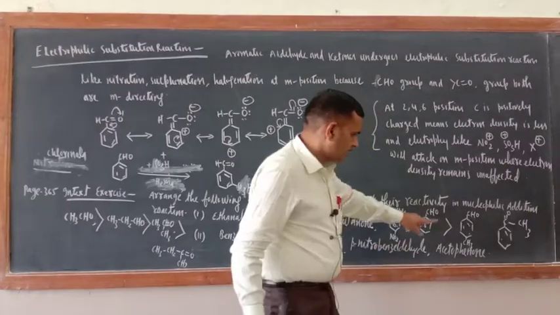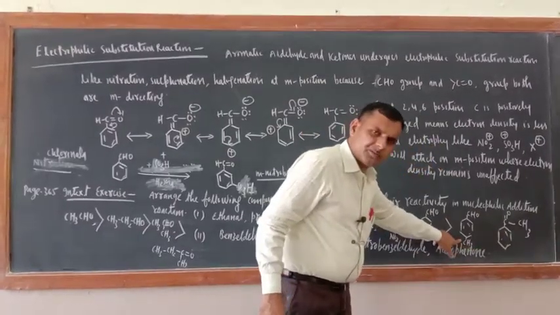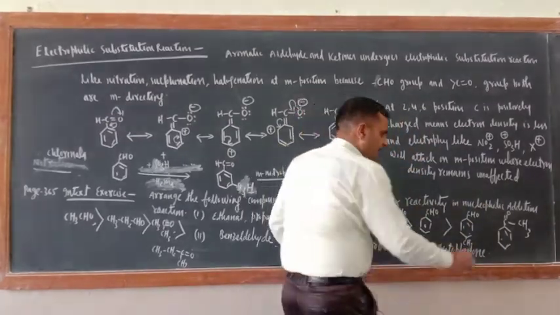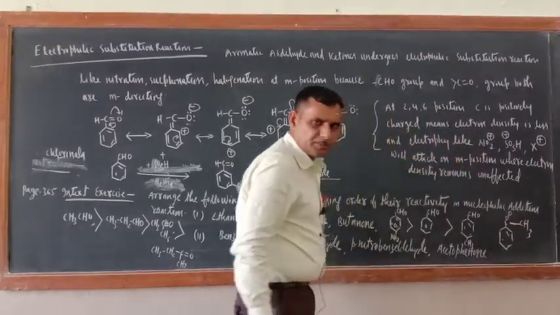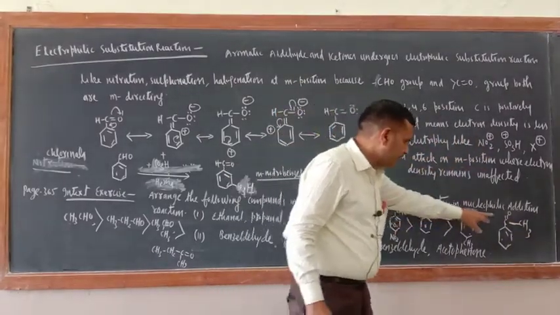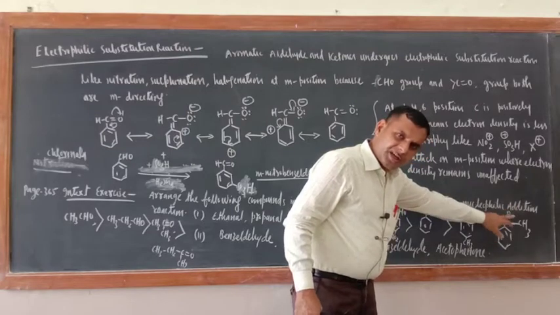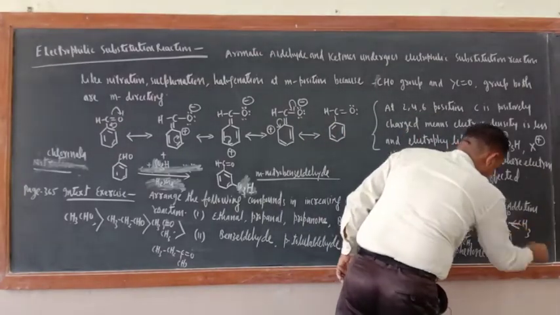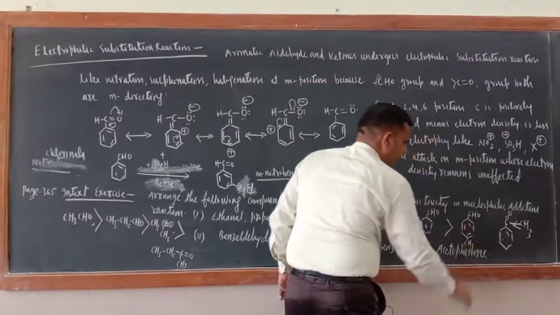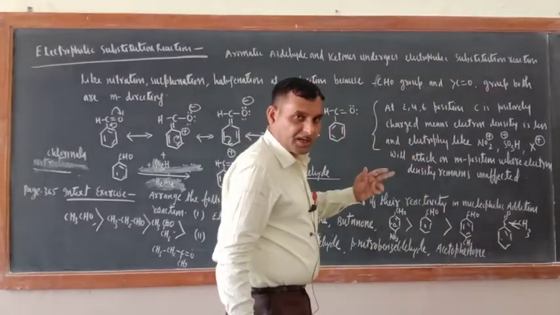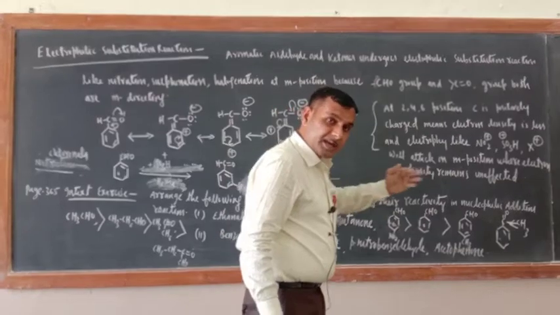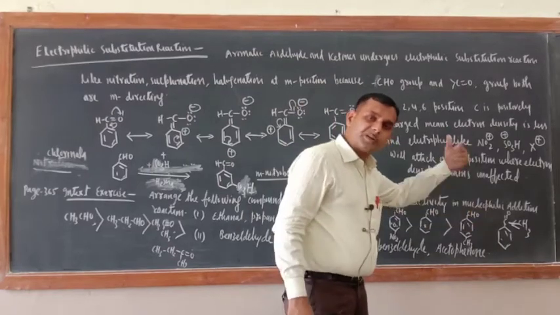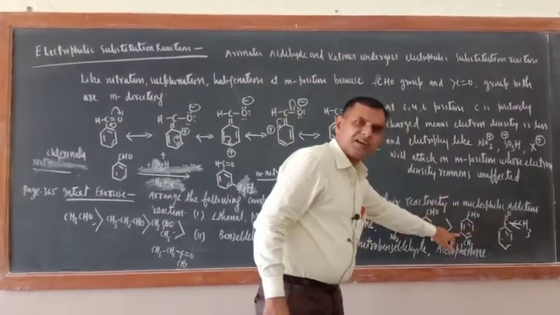Now you can ask here, sir, here also a CH3 group is there, here also a CH3 group is there. So why is it more reactive than this one? Try to understand. Where would the nucleophilic addition reaction take place? It would take place at the carbonyl carbon. In the acetophenone case, the CH3 group is directly bonded with the carbonyl carbon. Am I correct or not? So its plus I effect would be more, and it will increase the electron density more at the carbonyl carbon. So its reactivity toward the nucleophilic addition reaction is less as compared to this one.